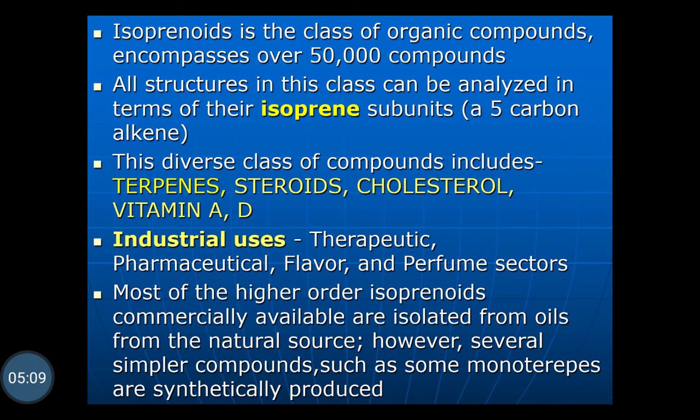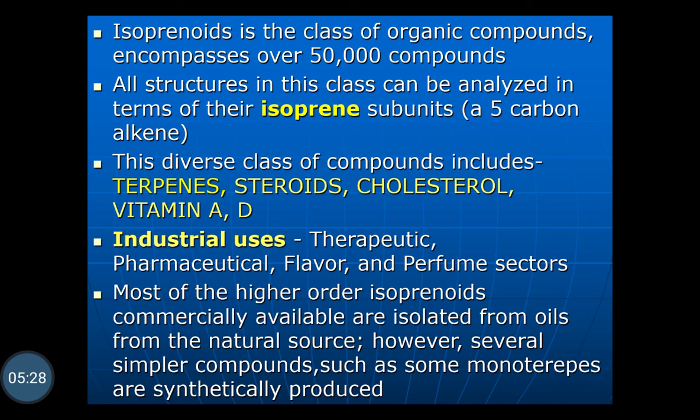Isoprenoid is a class of organic compounds and encompasses over 50,000 compounds. All structures in this class can be analyzed in terms of their isoprene unit, that is a 5-carbon unit.